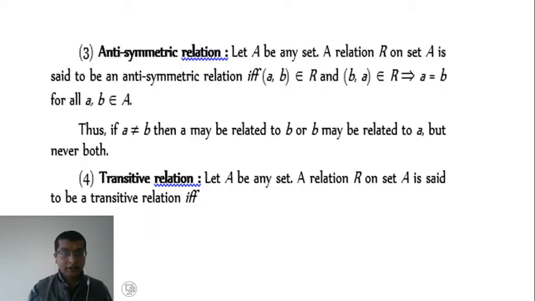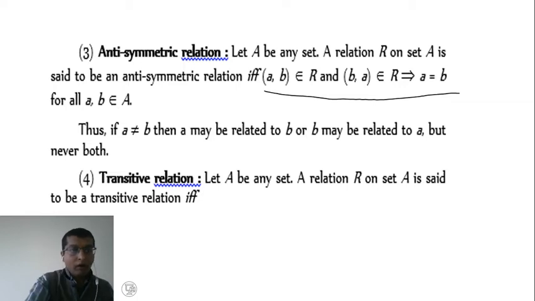Next type, anti-symmetric relation. Let A be any set. A relation R on a set A is said to be anti-symmetric if and only if (a, b) belongs to R and (b, a) also belongs to R implies a is equal to b, for all a, b belonging to A. Such a relation we call an anti-symmetric relation.